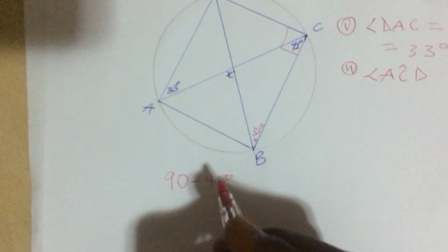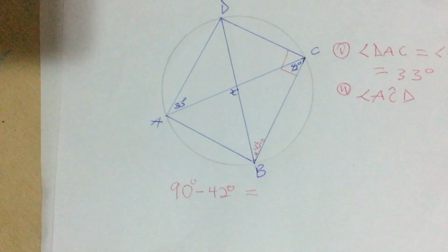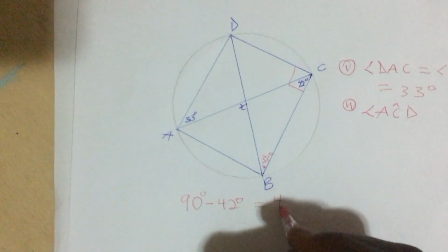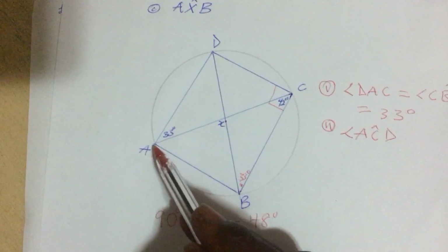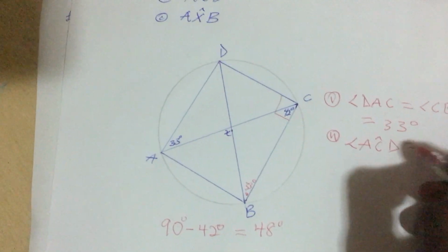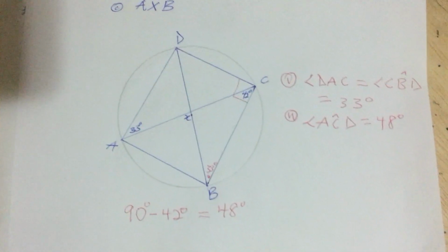42 degrees will give us 48 degrees. Are we okay? That means our angle ACD is 48 degrees. Are you guys okay?